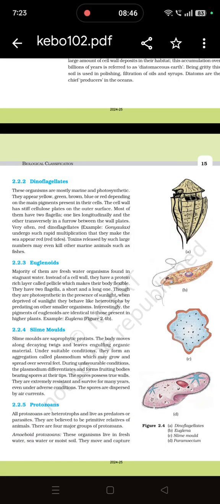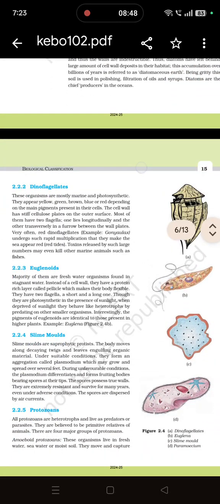The next category of Protista is dinoflagellates. These are marine and photosynthetic. They can be of any color, yellow, green, blue or red, depending on the pigments. Their cell wall has cellulose. They can have one or two flagella. An example is the red dinoflagellate Gonyaulax, which causes red tide. That's why the tide appears red, because of the pigment produced by these dinoflagellates.